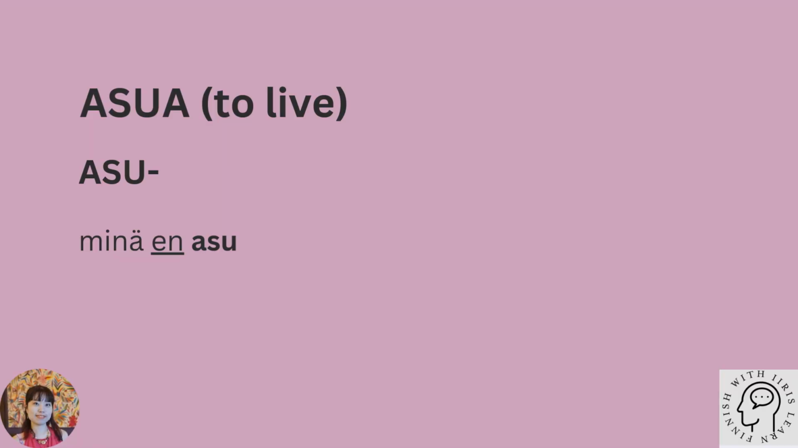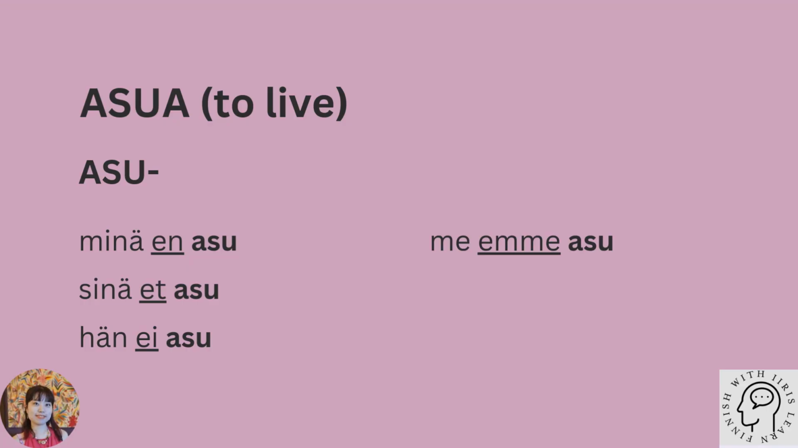You don't live. Sinä et asu. He or she doesn't live. Hän ei asu. We don't live. Me emme asu. You don't live, the plural form. Te ette asu. They don't live. He eivät asu.